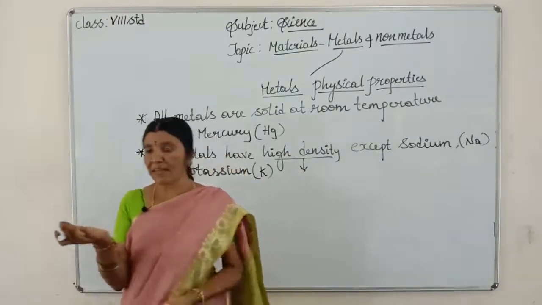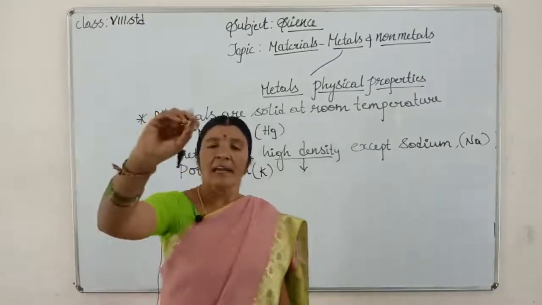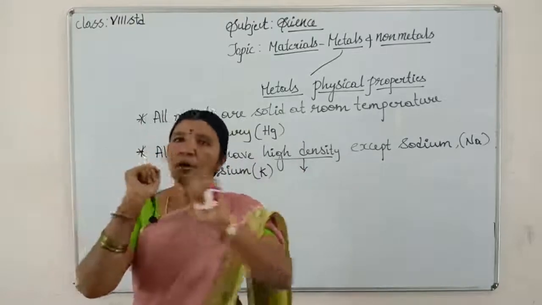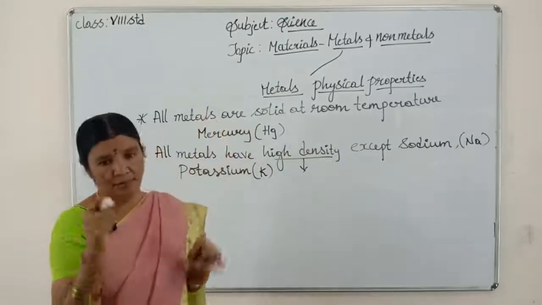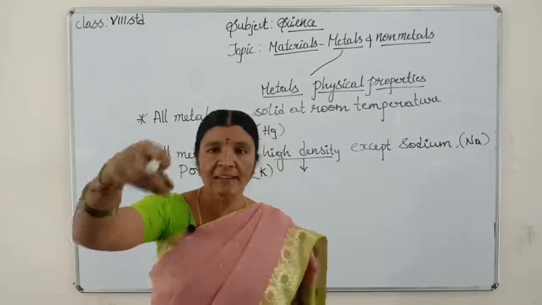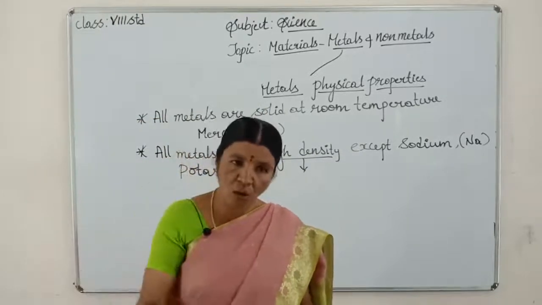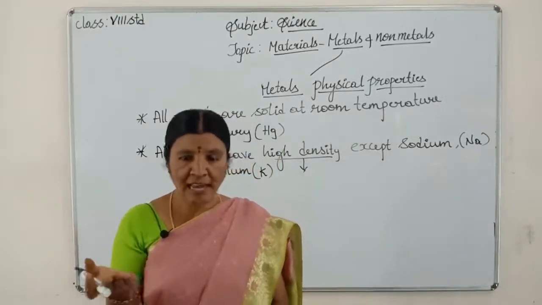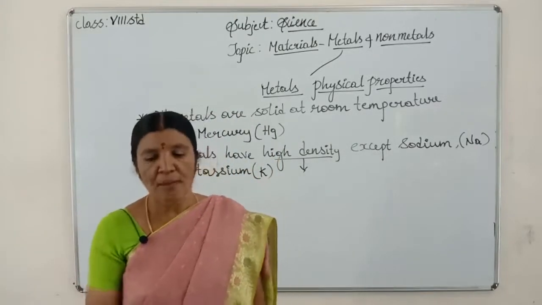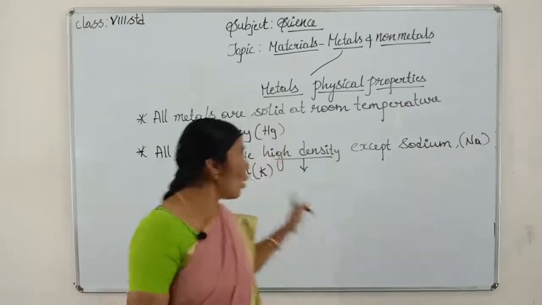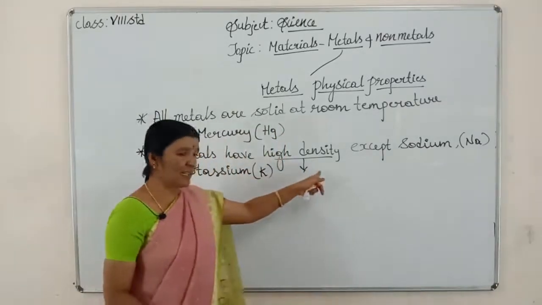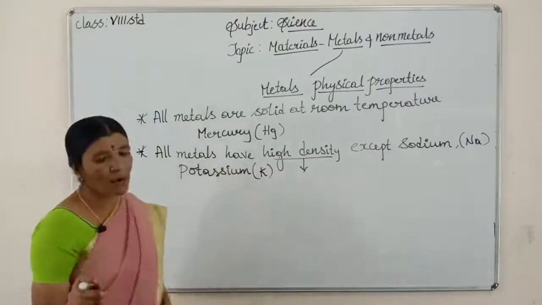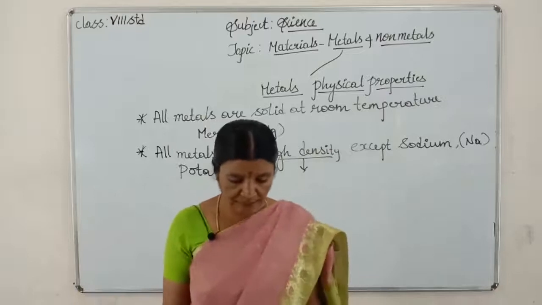We can take a beaker containing water and a piece of iron, maybe a nail which is put in a wall to hang something. When you drop that nail into the water, it drowns, isn't it, children? By this we can say all metals have high density, except sodium and potassium, which have very low density.